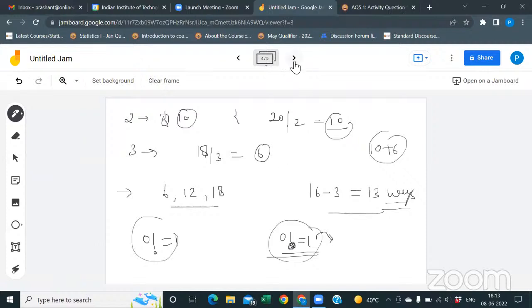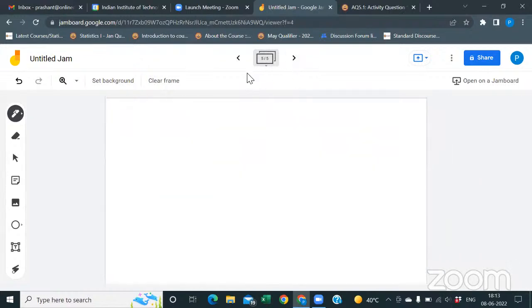Sir, can you say what is a fair coin and a fair die? See, a fair coin means unbiasedness. Unbiasedness means suppose you have a coin that is fair. That means if you toss it, there is equal probability of getting head as well as getting tail.